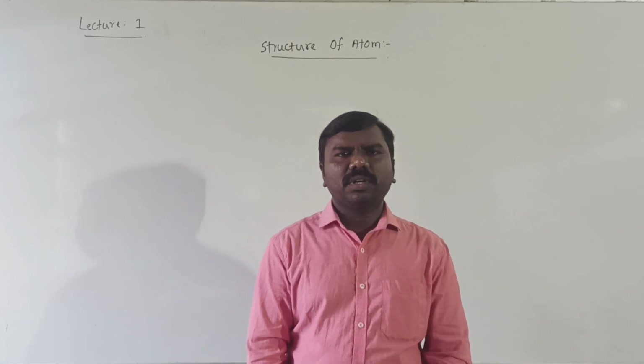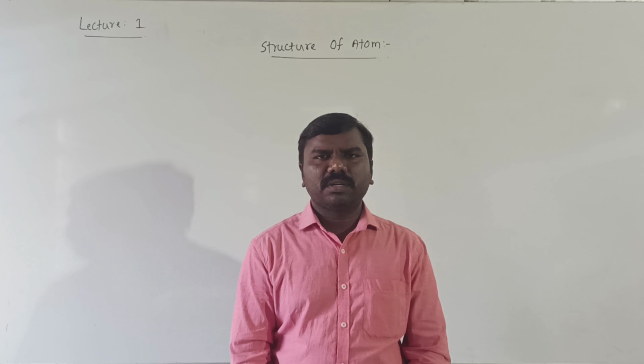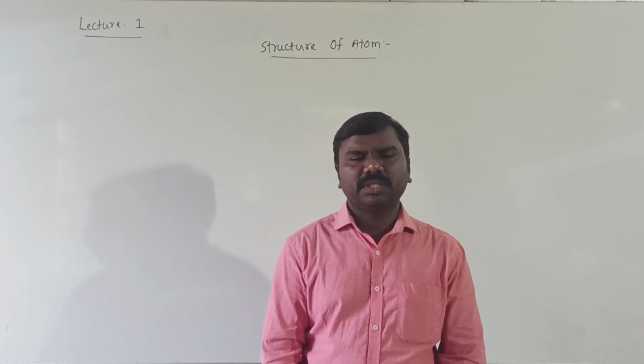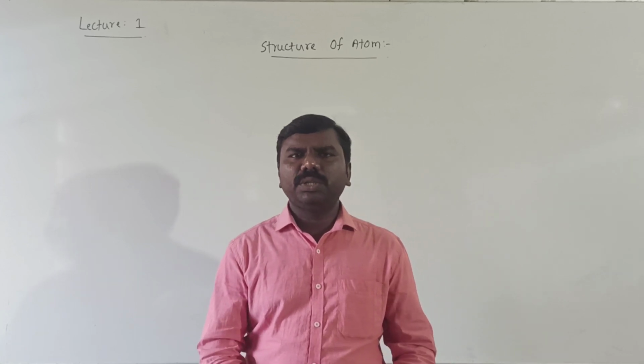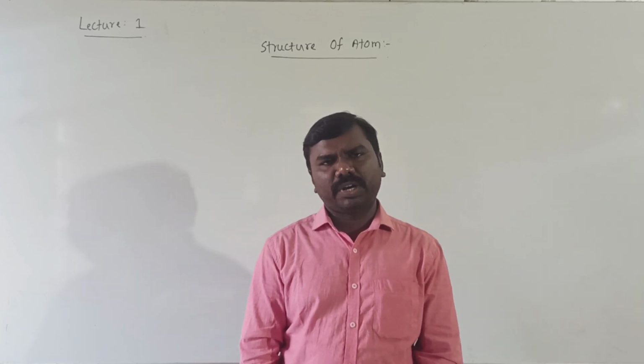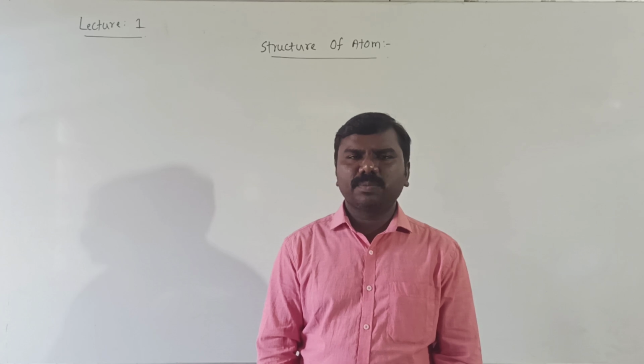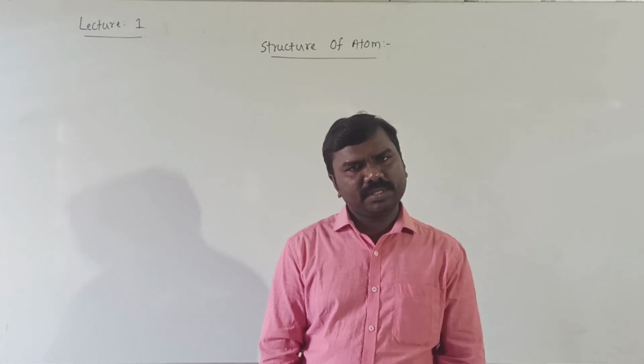These are the four drawbacks we can observe in that theory. To overcome those drawbacks, we need to continue our discussion in a different way. First of all, I'll write these points, afterwards I'll continue this discussion.